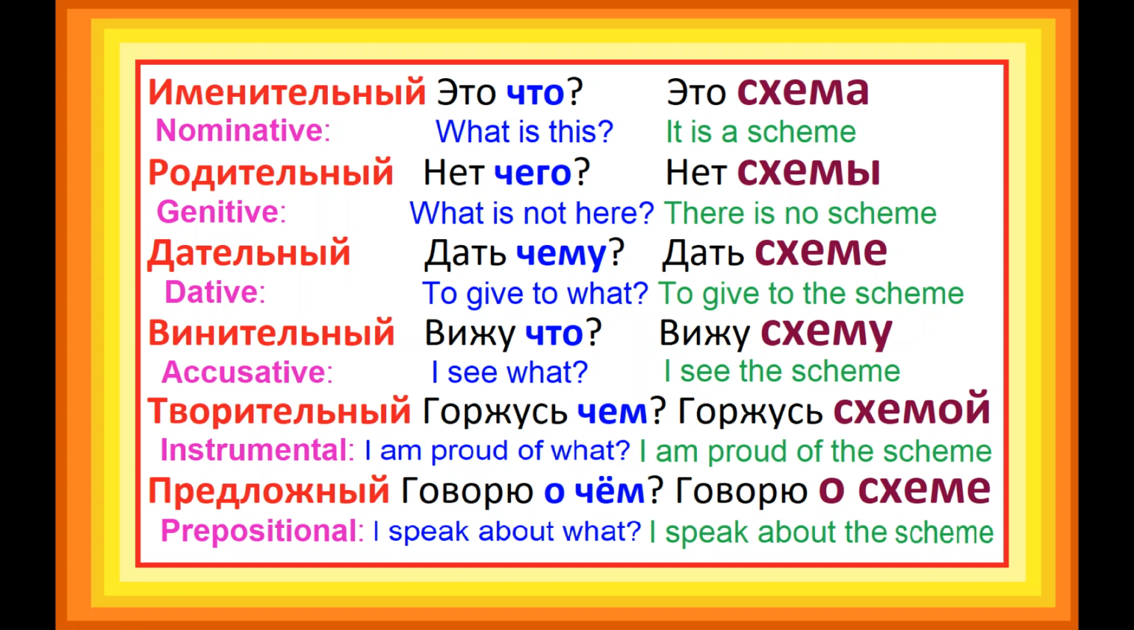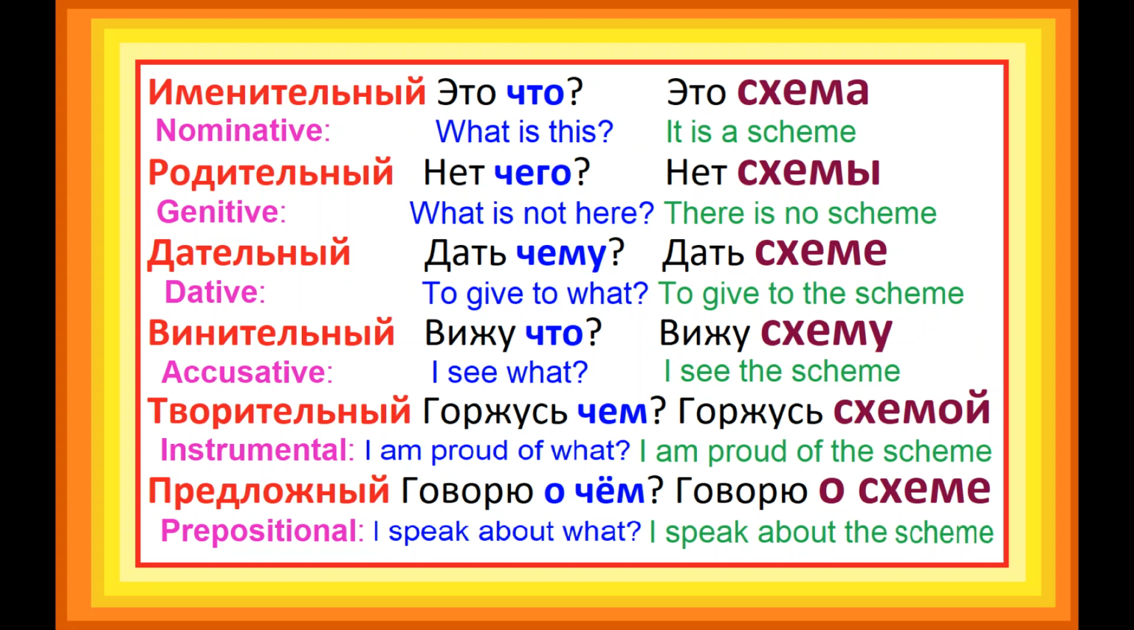Prepositional case. I'm showing only one preposition. It has 3 prepositions. О, в, на. Preposition about, in, and on. I'm showing only one. About. And the phrase for it is I speak about what? Говорю о чем? Говорю о схеме.